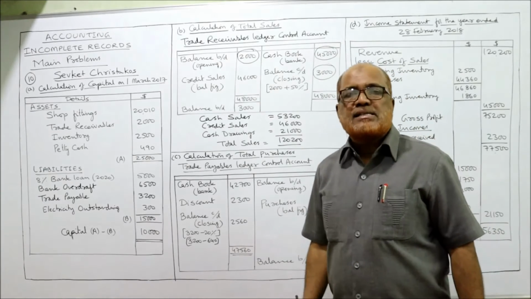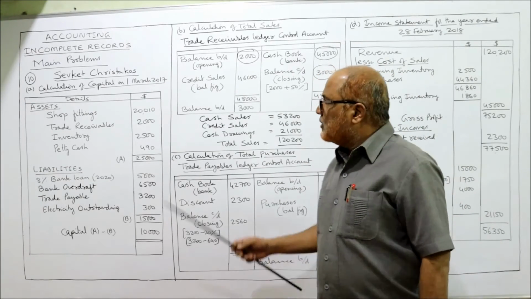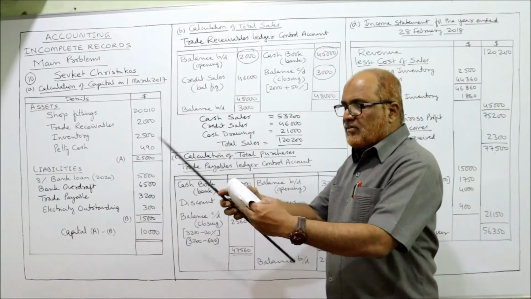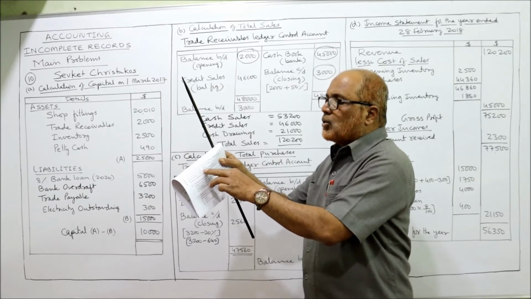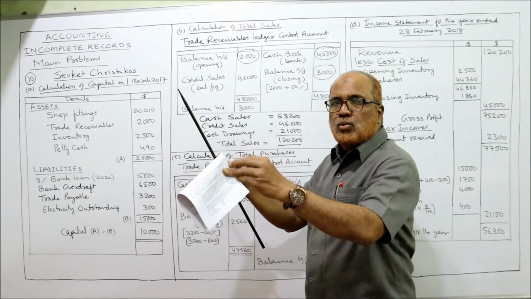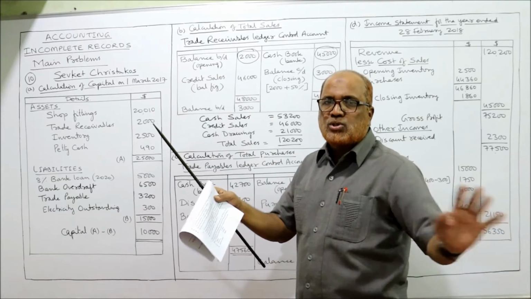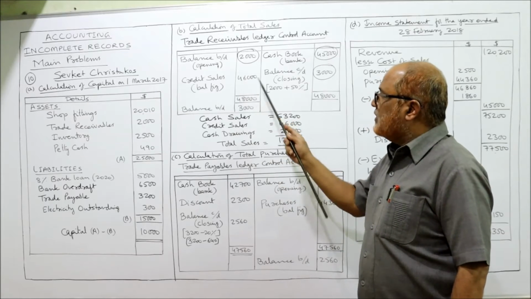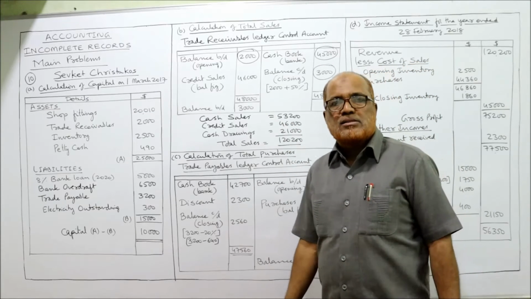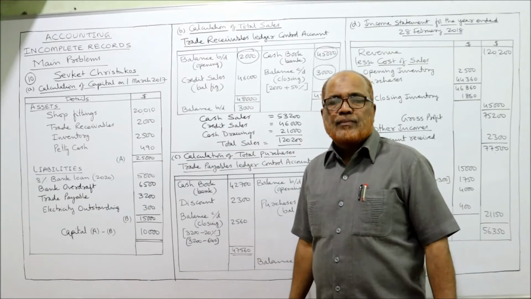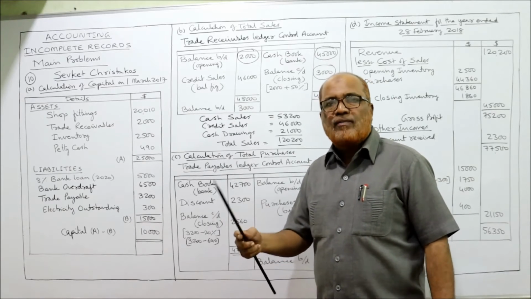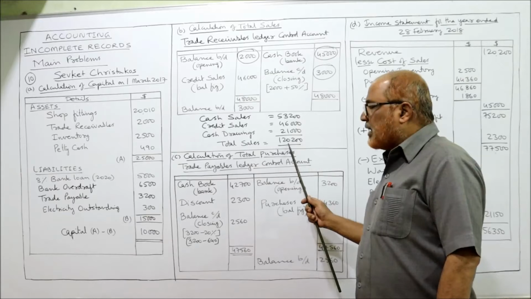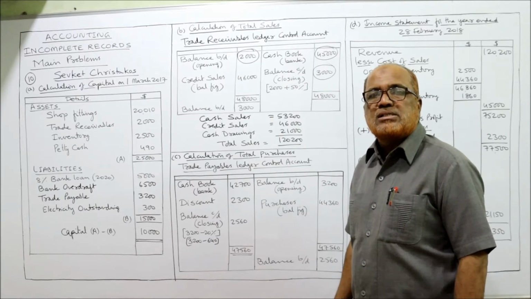But there are two types of sales, cash sales as well as credit sales. So now we are calculating total sales. Cash sales are given in the problem, 53,200. Cash taking banked total 53,200. That means goods are sold for cash and that cash is deposited in the bank. Cash sales 53,200. Credit sales 46,000, just now we got. And apart from that, drawings. When the owner has withdrawn, we can take it along with sales. So here cash drawings 21,000. The total sales are 1,20,200.